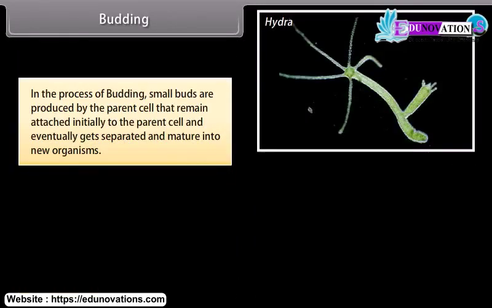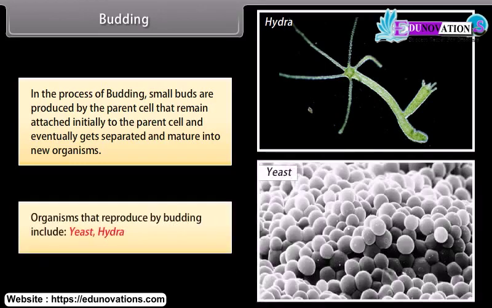Budding. In the process of budding, small buds are produced by the parent cell that remain attached initially to the parent cell and eventually get separated and mature into new organisms. Organisms produced by budding include yeast and hydra. The following diagram shows the bud developing on a parent hydra.